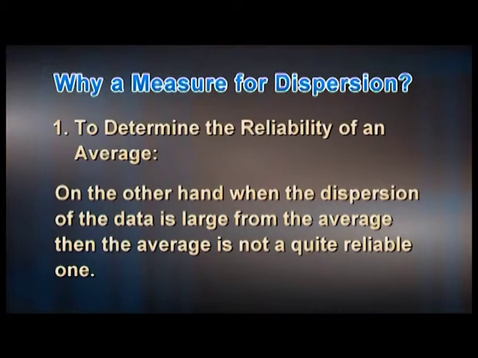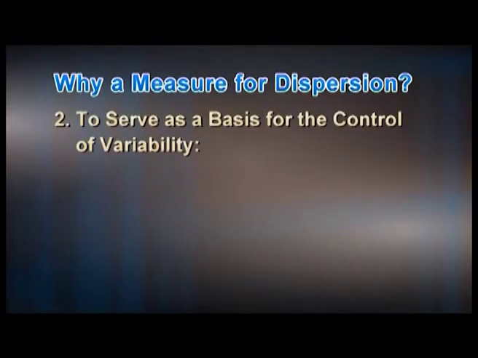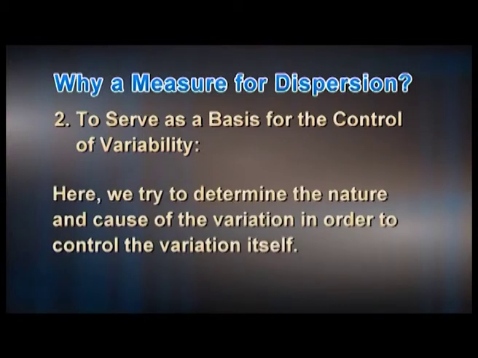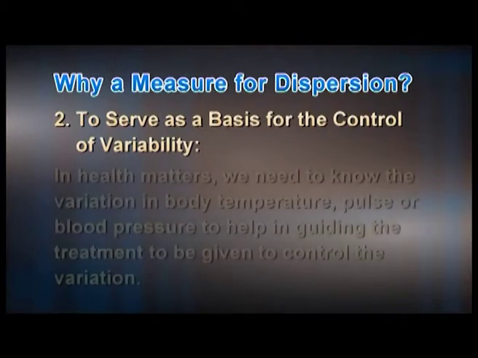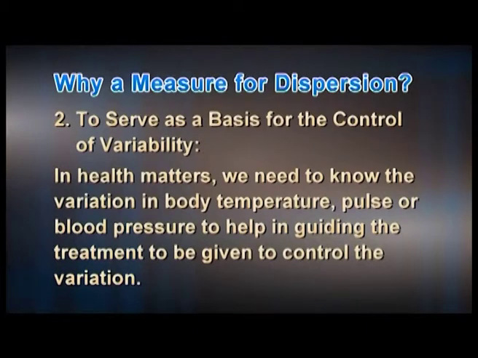a quite reliable one. To serve as a basis for the control of variability, here we try to determine the nature and cause of the variation in order to control the variation itself. For example, in health matters, we need to know the variation in body temperature, pulse or blood pressure to help in guiding the treatment to be given to control the variation.